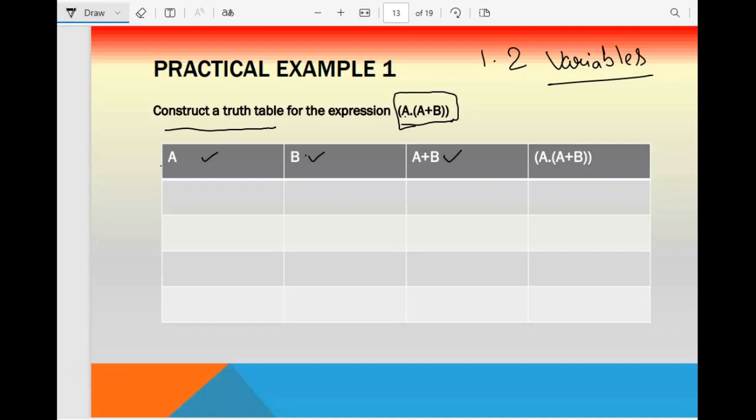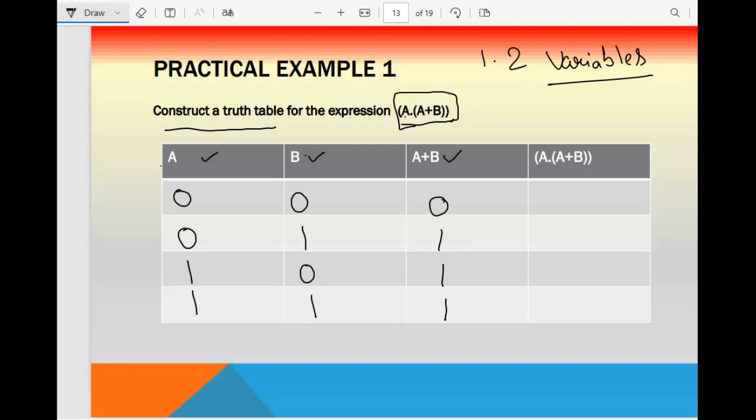So we are taking 1 for A plus B, and then 2 dot in between these two. So let us start. So we have A is 0, 0, 1, 1, right? Then B is 0, 1, 0, 1. Then we will find this A plus B. What is that? That means if any one is true, it will give you true result. So 0 plus 0 is 0, 0 plus 1 is 1, 1 plus 0 is 1, and 1 plus 1